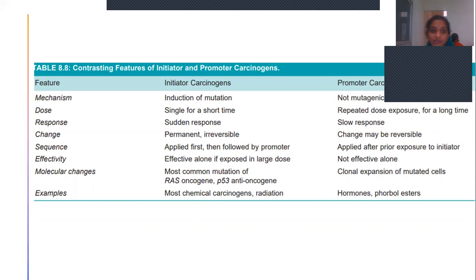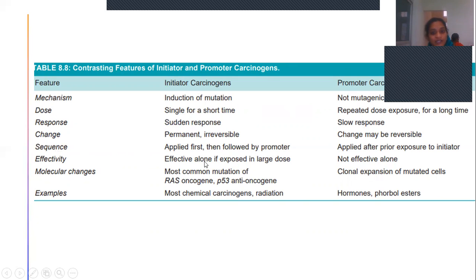So for promoter carcinogens, the mechanism is not mutagenic. The dose requires repeated exposure. When the dose is continuously repeated, it promotes carcinogenesis. The response here does not occur suddenly. The change in initiation is permanent and irreversible, but here it is reversible.